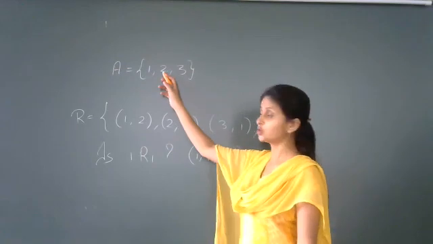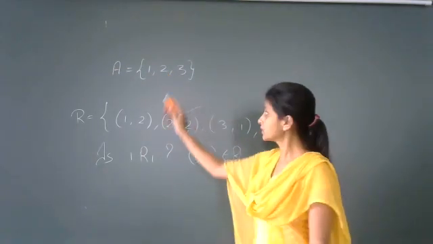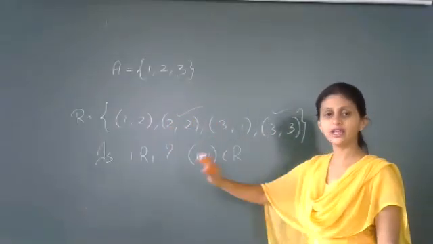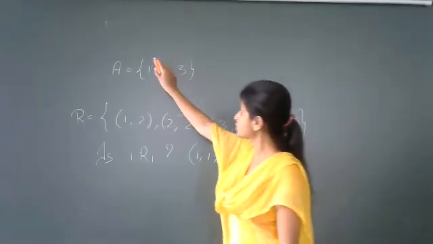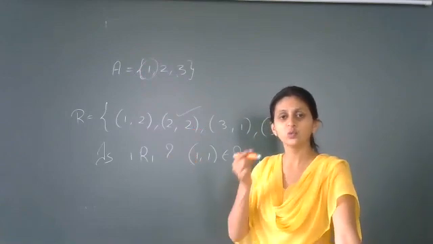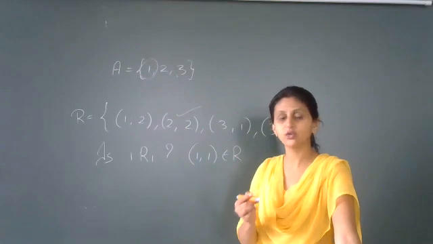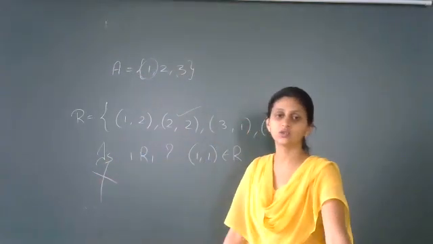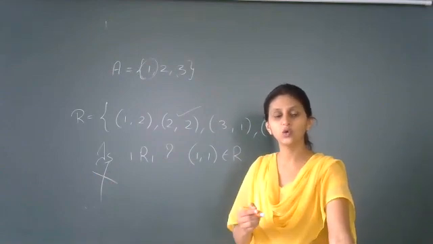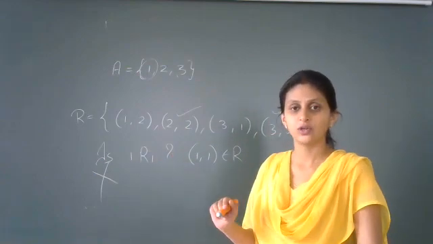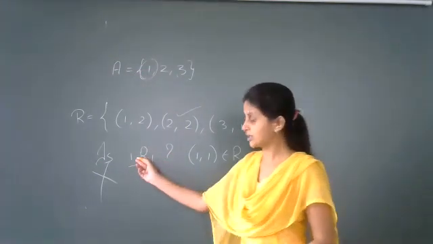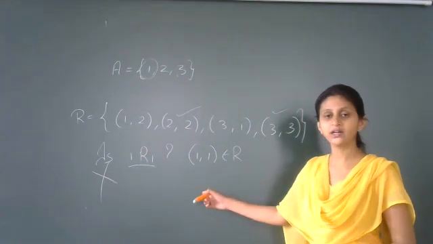If you take the second element 2, 2 is related to itself. If you take the third element 3, 3 is related to itself. Don't worry about these other two pairs. They don't play any role in this relation. But we don't have the first ordered pair. First element is not related to itself. If at least one element is not related to itself, then you conclude that the relation is not a reflexive relation. Each and every element of the set should be related to itself. Then only you conclude that the relation is reflexive. So here what we saw that 1 is not related to itself, and hence you conclude that the relation is non-reflexive. Is it clear?